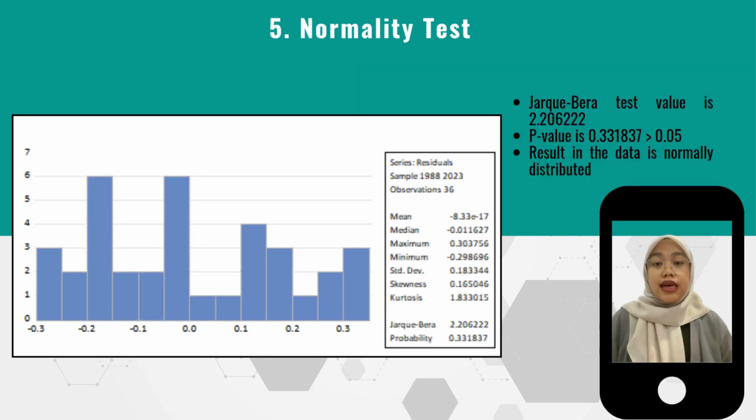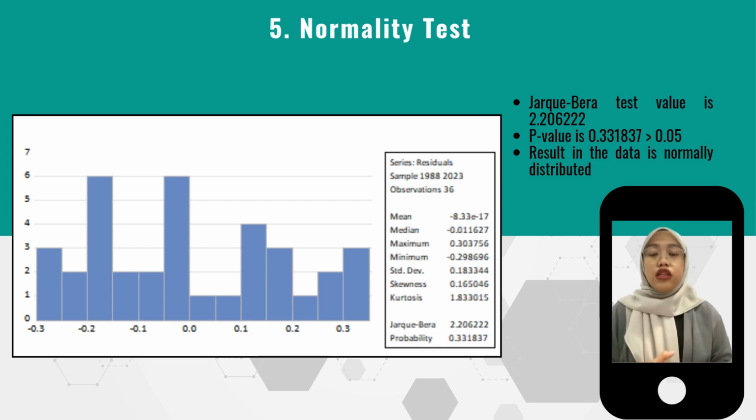So our next test is the normality test. In this study, a normality test was performed to determine if the variables utilized, which are total fertility rate, gross domestic product, inflation, and women's labor force, had a normal distribution. As shown in the figure, the p-value is 0.331837, which is more than 5%, which is 0.05, and the Jarque-Bera test value is 2.206222. Since the p-value is more than 5%, we may conclude that the data is normally distributed and do not reject the null hypothesis. This indicates that the data is appropriate and normally distributed.